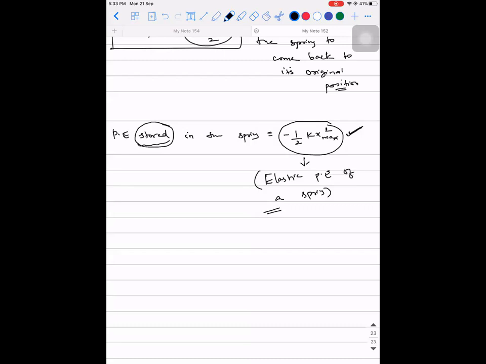Write it down. So the heading is elastic potential energy of a spring definition.